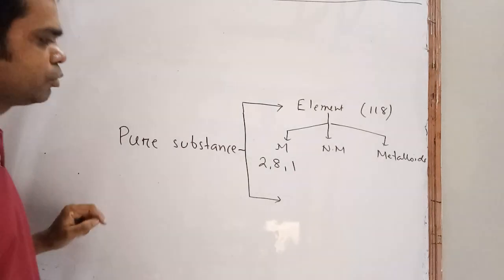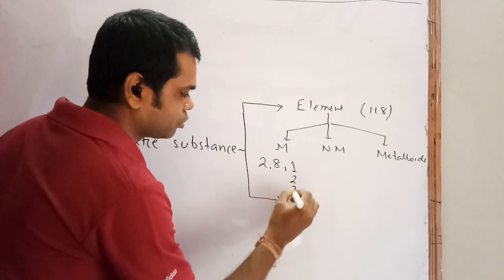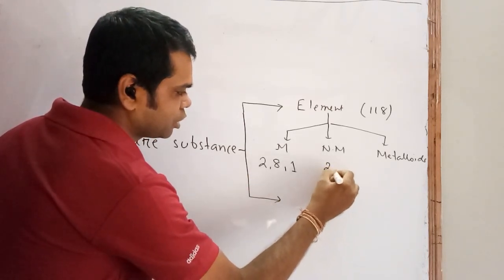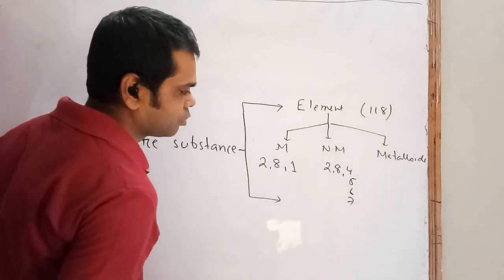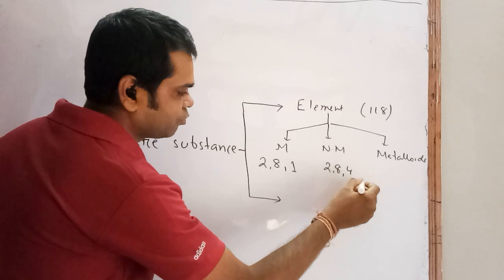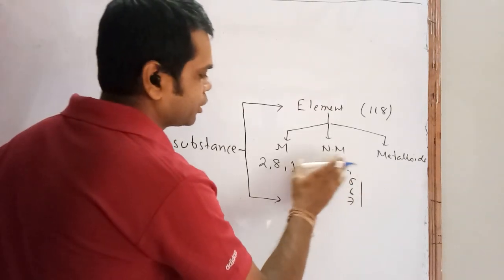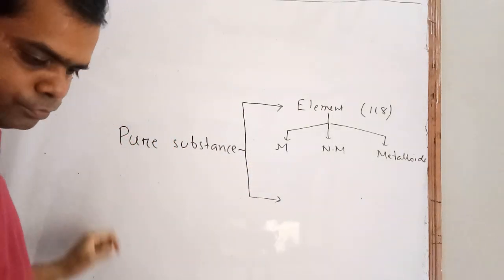One thing students, remember: if the outermost shell has 1, 2 or 3 electrons, then we have a metal. Generally 5, 6, 7 electrons give you a non-metal. The metalloids are in between. So these things also you require to know.